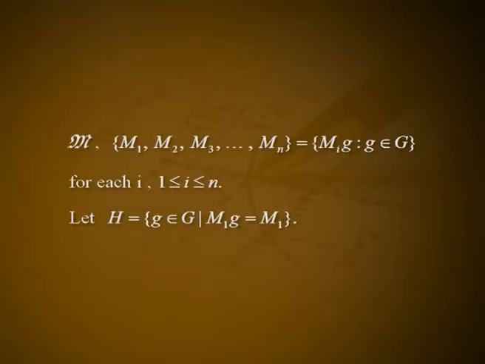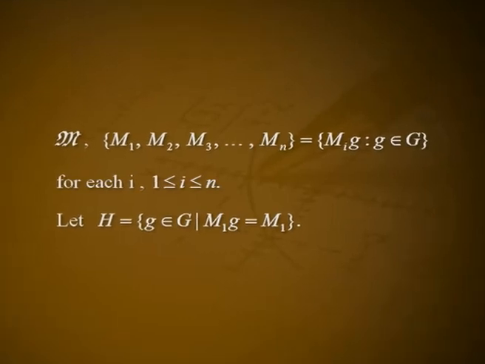Now, let the sets M1, M2, ..., Mn be an equivalence class in the collection M where p^(r+1) does not divide n. By our definition of equivalence relation in the collection M, the sets M1, M2, ..., Mn are equal to M_i g_i such that g_i belongs to G for each i, 1 ≤ i ≤ n. Let H be the collection of all g belonging to G such that M1 g is equal to M1. Claim: H is a subgroup of G.